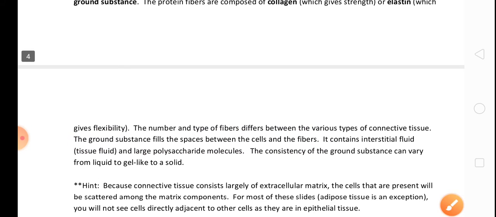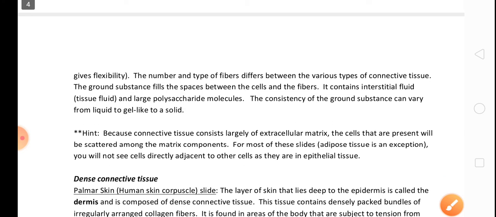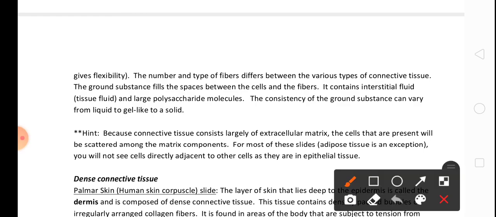It contains interstitial fluid, that is, tissue fluid, and large polysaccharide molecules. The consistency of the ground substance can vary from liquid to gel-like to solid.